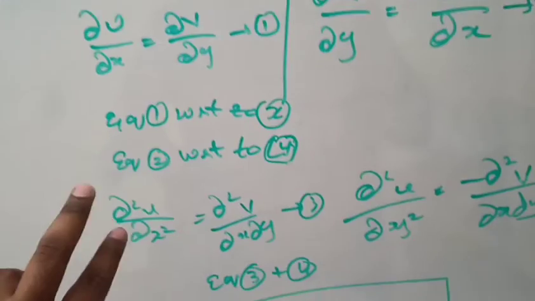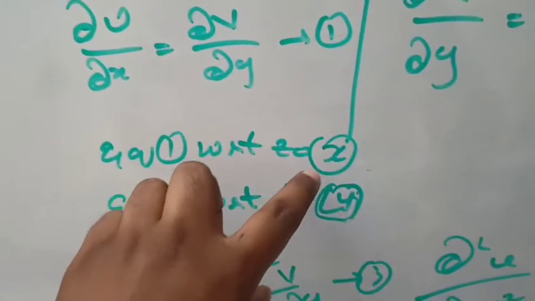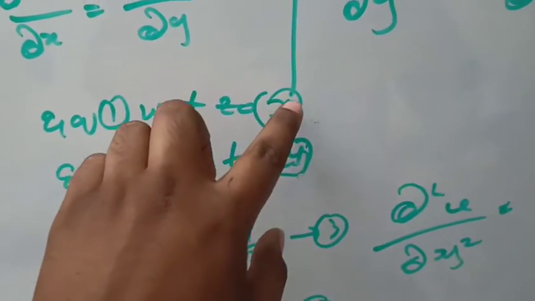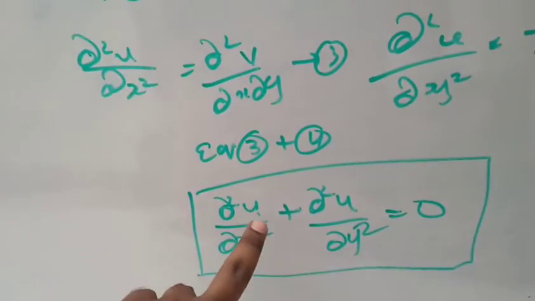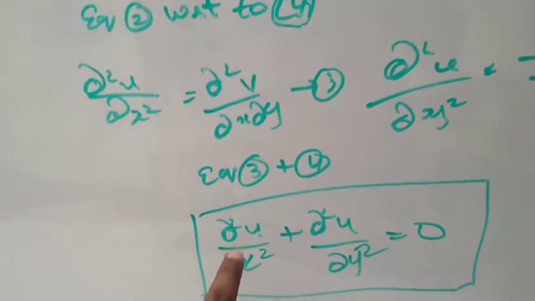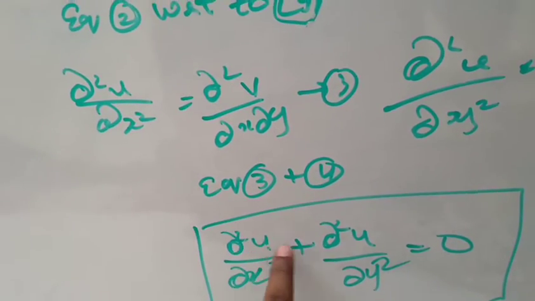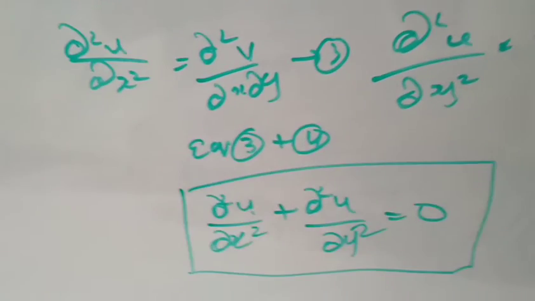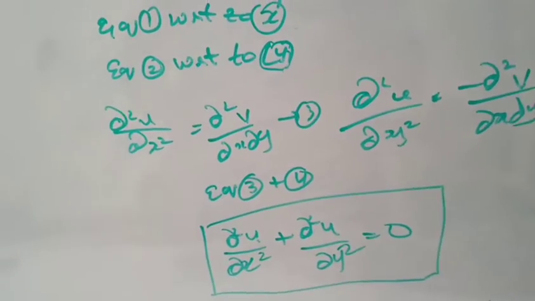For that, we have to partially differentiate equation 1 with respect to y and equation 2 with respect to x. Then we will get the Laplace equation with respect to the variable v.